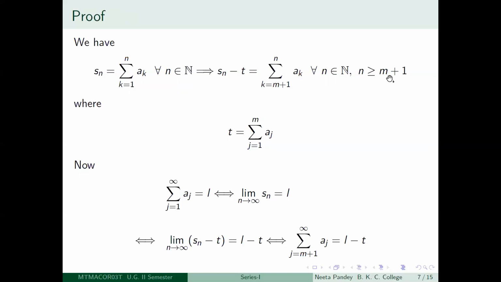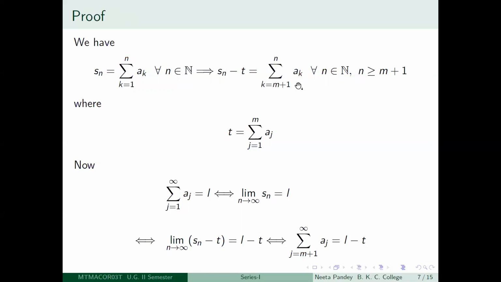So if you take n greater than or equal to m plus 1, then Sn minus t is going to be what? You are just subtracting the first m terms from the first n terms. So you are left with summation k equal to m plus 1 to n ak. If you are not used to this summation notation, you just expand and write. It will not be a big deal. This is a1 plus a2 plus etc. plus an, minus a1 plus a2 plus etc. till am.